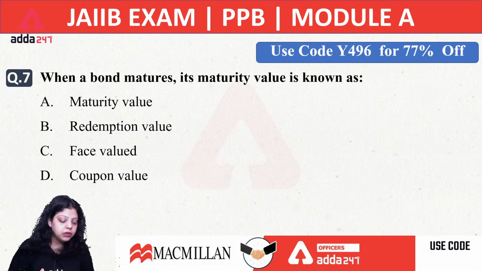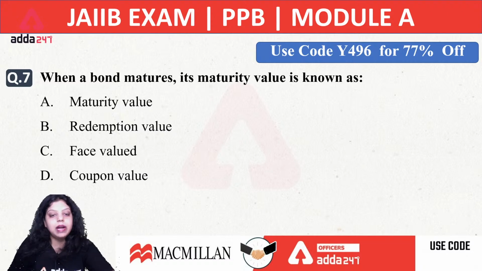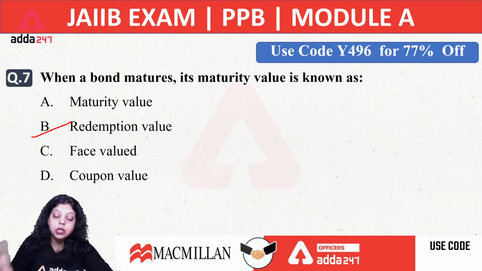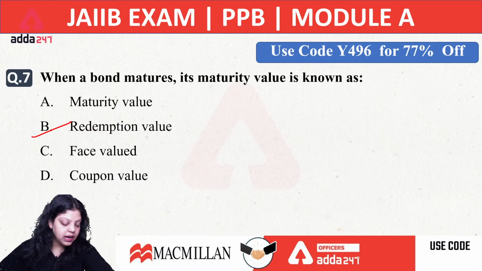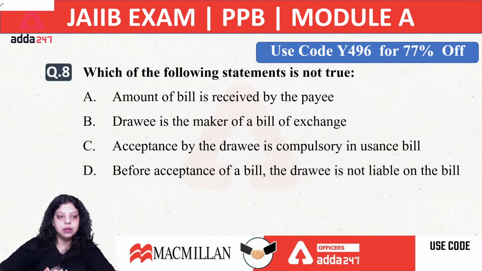It can't be the coupon value. The right answer will be your redemption value. At the maturity, you are redeeming your particular bond. The right answer will be B, that is redemption value. Okay, right answer for the seventh question is B, that is redemption value.